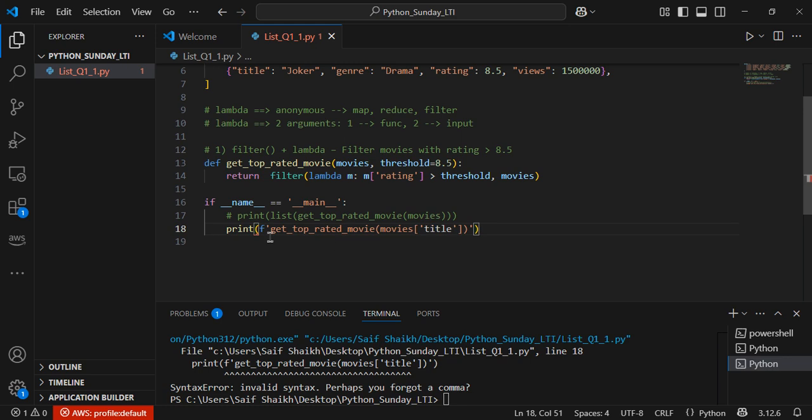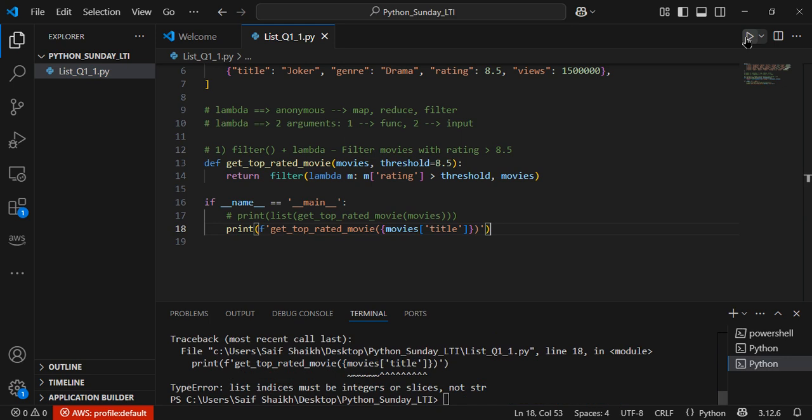So even with f interpolation, let me do one last thing. Let me wrap this movie's title inside a dictionary. If it resolves, good, or else I'll try a different mechanism. Can you see? Still it is giving me an error, not able to resolve. So let's say this is an error for me.